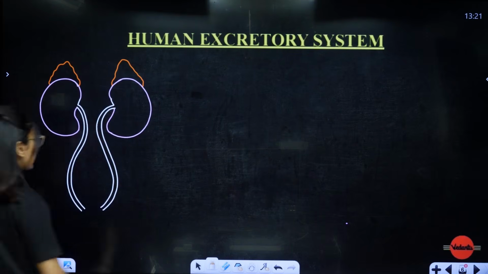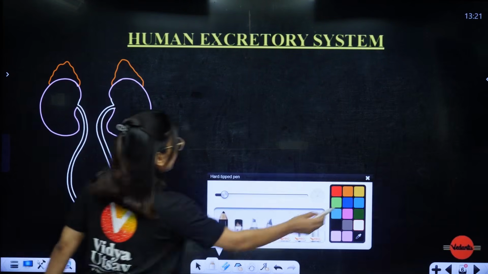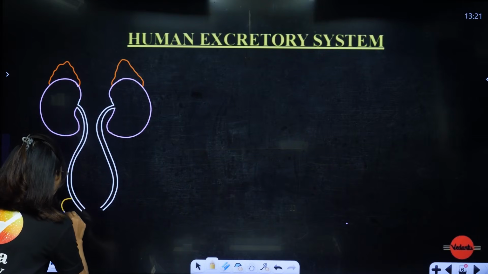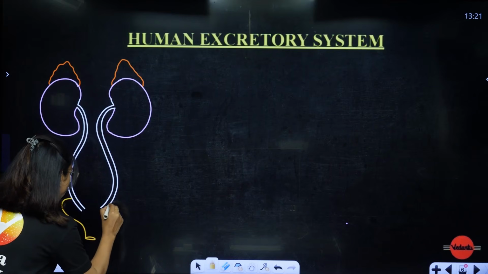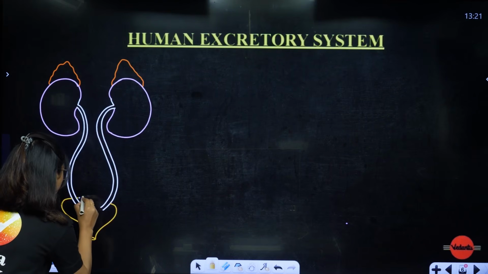Like this, it will be extending. Now, where will it open to? It is going to open into another structure which is called the urinary bladder.